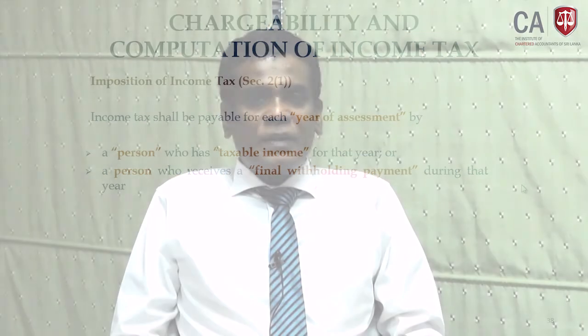There are two components of income tax liability. One is any person who has a taxable income, or a person who receives a final withholding payment. The taxable income is the income earned. If it forms part of your taxable income, you are liable to pay income tax on the taxable income.